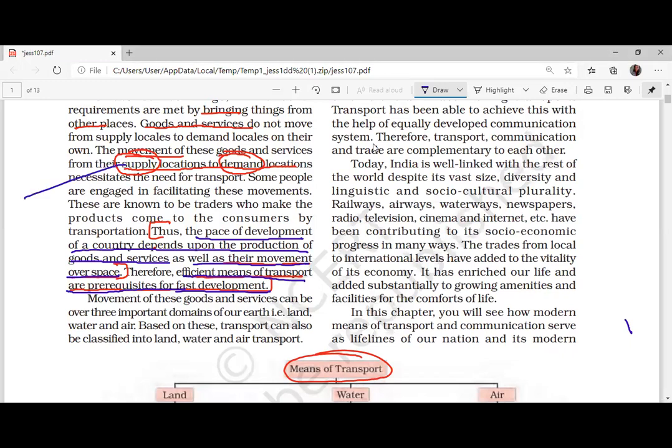Supply means where it is produced. Demand means where it is consumed. So there are these two different types, and for that you need proper transportation. That is what this chapter is about.